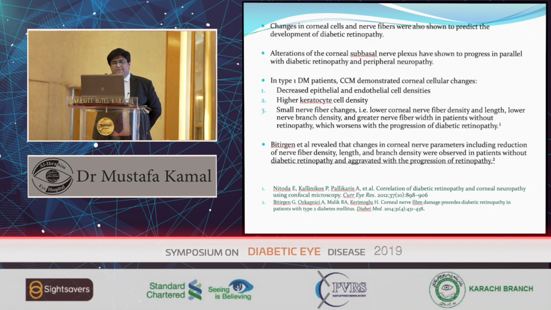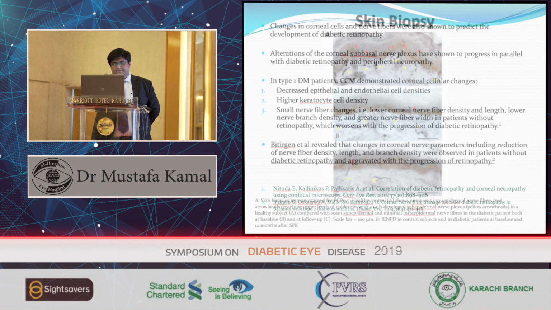In small nerve fiber changes, there is lower corneal nerve fiber density and length, lower nerve branch density, and greater nerve fiber width in patients without retinopathy, which worsens with the progression of diabetic retinopathy. Kirchen et al. revealed that changes in corneal nerve parameters, including reduction of nerve fiber density, length, and branch density, were observed in patients without diabetic retinopathy and aggravated with the progression of retinopathy.